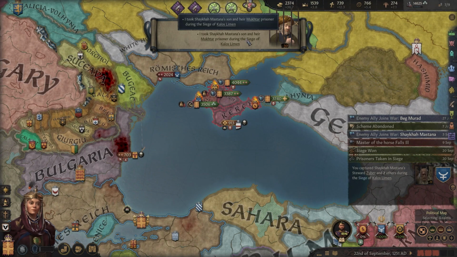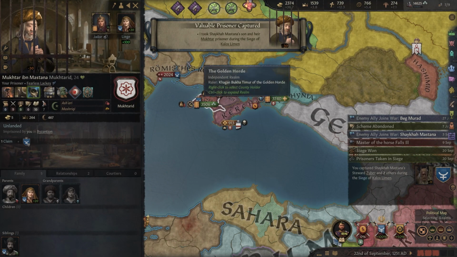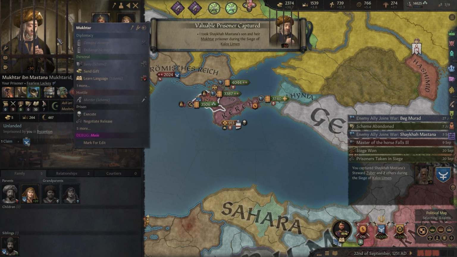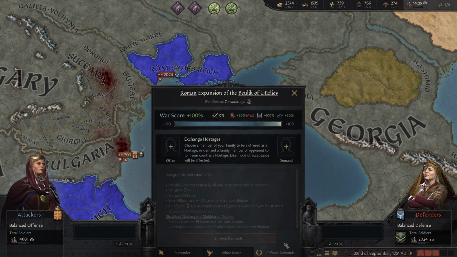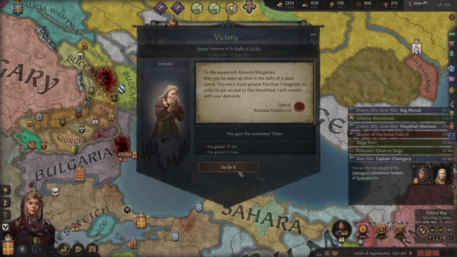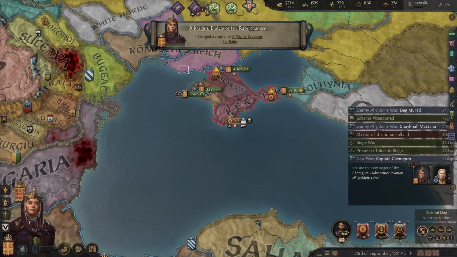We took Sheikha Mastana's son and heir and imprisoned him. All right, well, let's enforce our demands on that one. Enforce those demands. There we go. The lands are now ours.